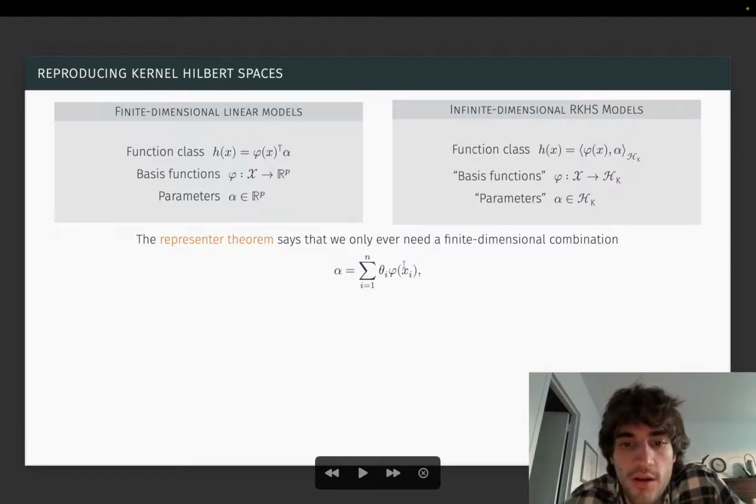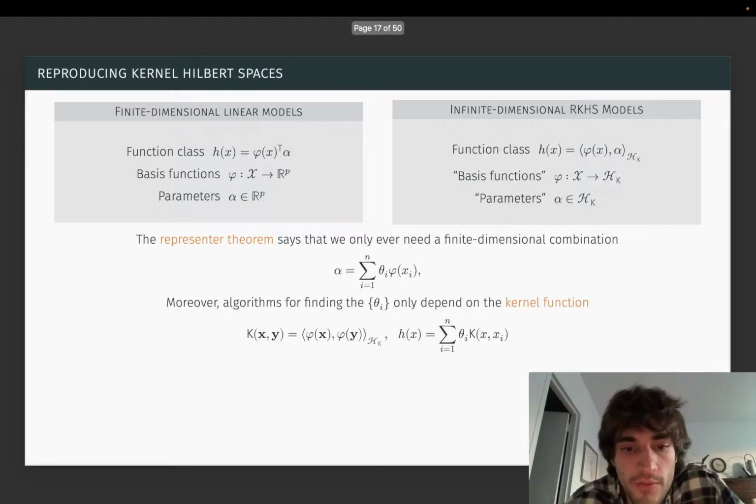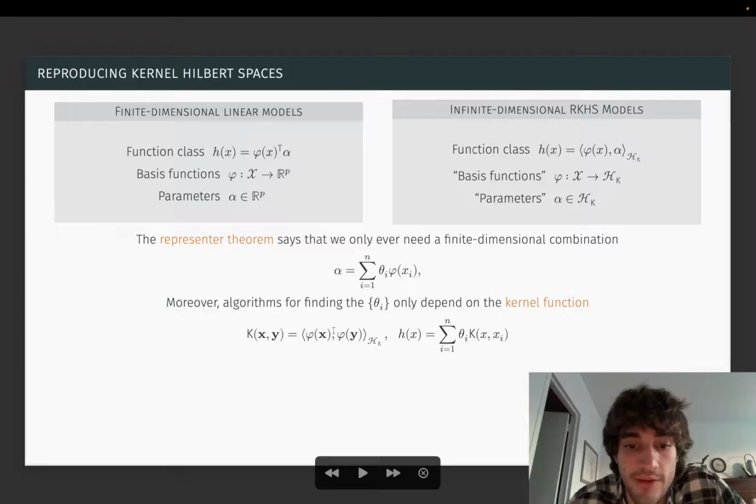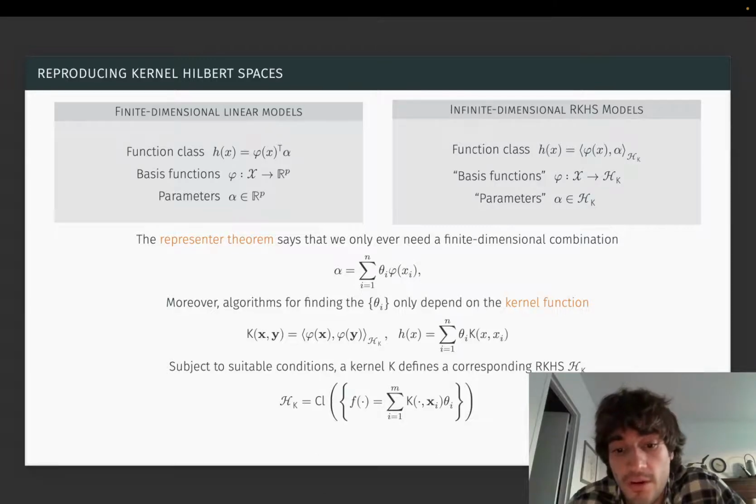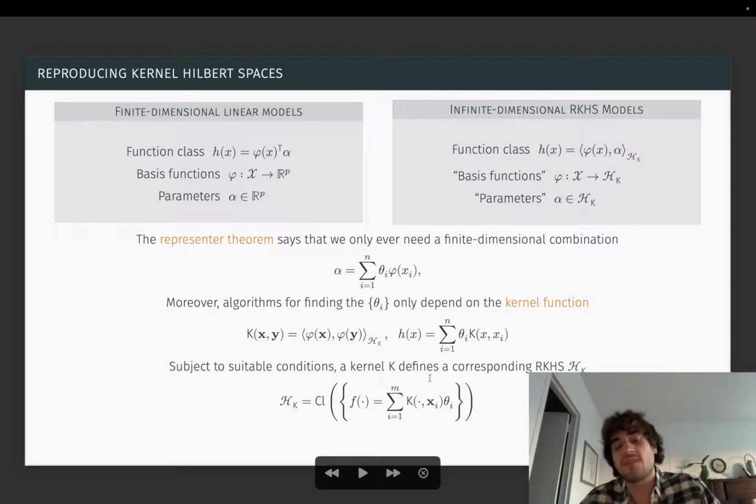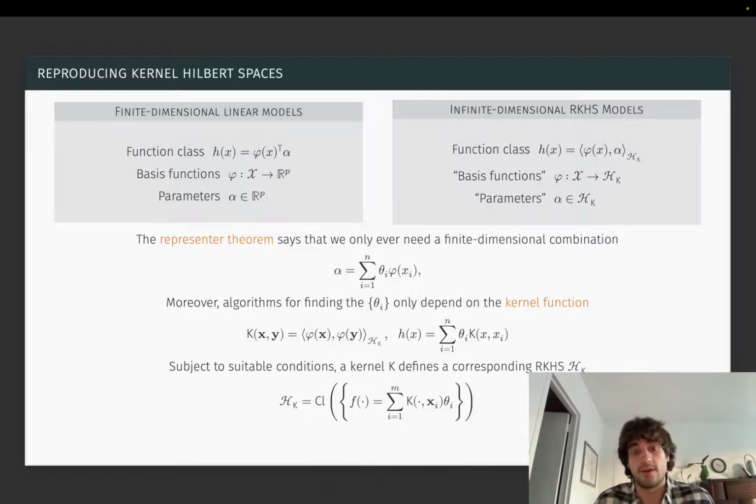So we restore the setting of a finite dimensional estimation problem, but the size of that estimation problem now depends on the size of the data set. Moreover, algorithms for finding these theta i only ever depend on what's called the kernel function, which is given by inner products in the RKHS between evaluations of the feature map, and any function in the space can always be written as a sum of these parameters theta i times evaluations of the kernel. Finally, subject to suitable conditions on a kernel, it defines an RKHS, which can be seen as the closure over all functions that can be represented as finite dimensional linear combinations of the kernel evaluations.